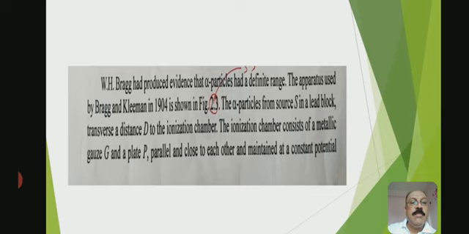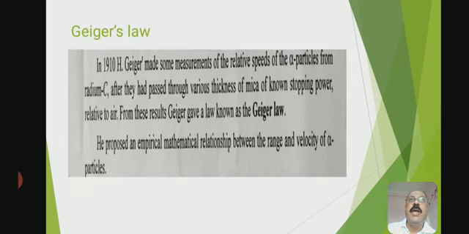The ionization chamber consists of a metallic gauge G and a plate P, parallel to and close to each other, maintained at a constant potential difference. Okay, so using the range of the alpha particle, a scientist, his name is Geiger, showed a law about the range of the alpha particle.